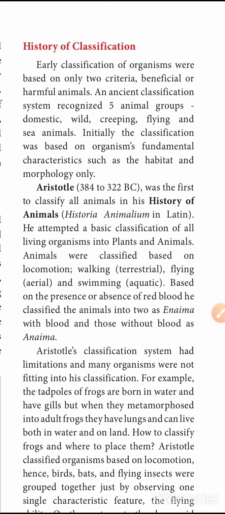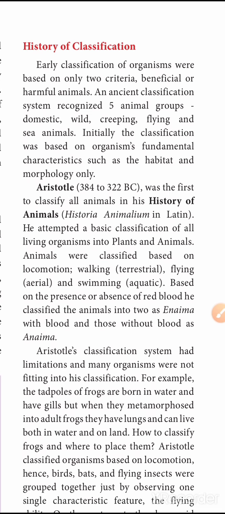He attempted a basic classification of all living organisms into plants and animals. Organisms don't contain only animals, they also contain plants. Animals were classified based on locomotion: walking, flying, and swimming.